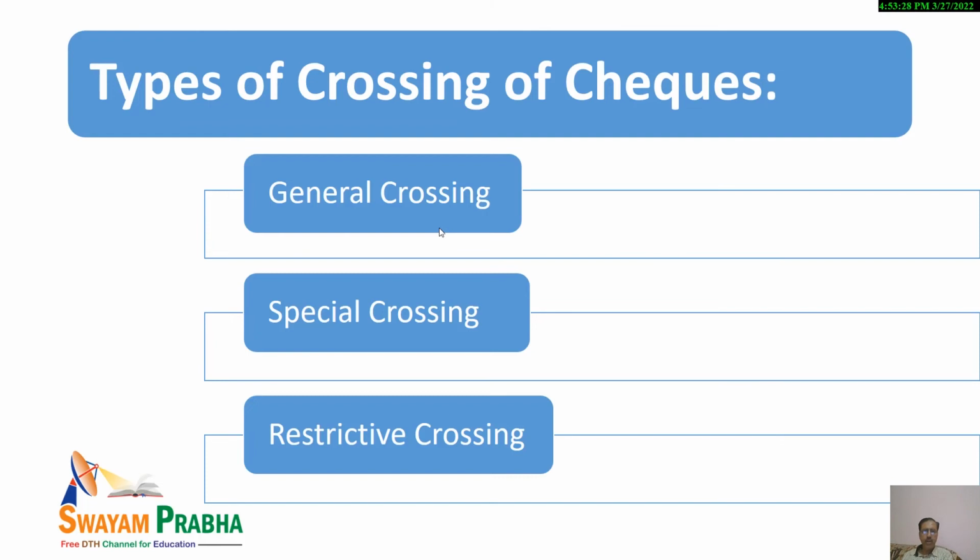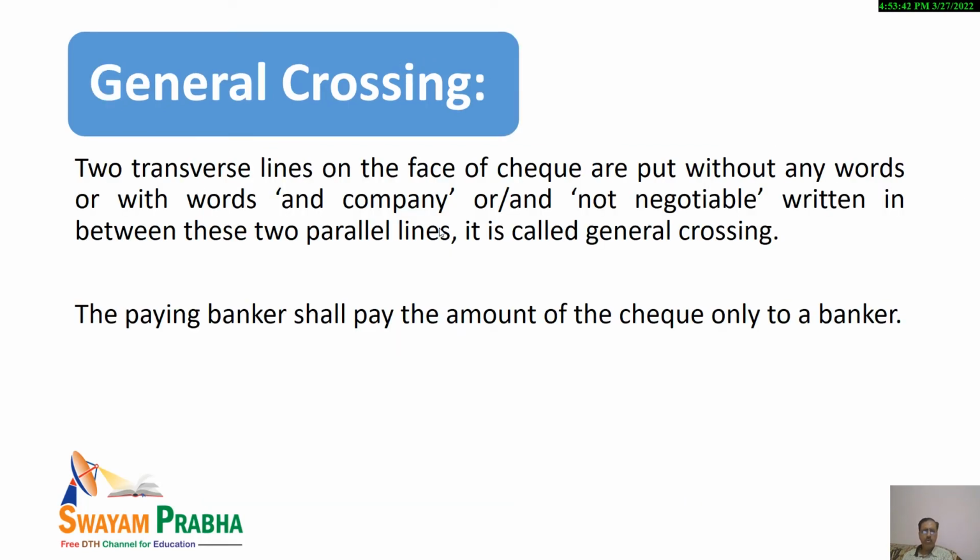Now, what are the types of crossing of checks? Dear students, basically three types of crossing of checks are there. It may be general crossing, special crossing, or restrictive crossing. Now, what is there in general crossing? I think I have already discussed a few of these categories while discussing the types of checks. In case of general crossing, two transverse lines will be there.